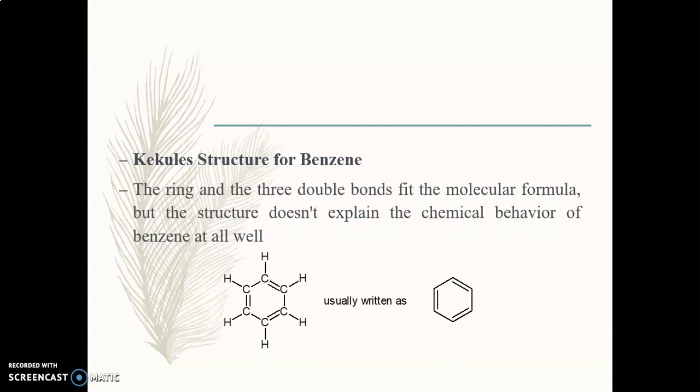Now, which facts did he consider? Benzene has a ring consisting of 6 carbon atoms and 6 hydrogen atoms, and there is a presence of 3 double bonds. By considering all these facts, the structure that Kekulé proposed was like this, where you can see 6 carbon atoms. To each carbon atom there is 1 hydrogen atom, and 3 alternate double bonds are present.